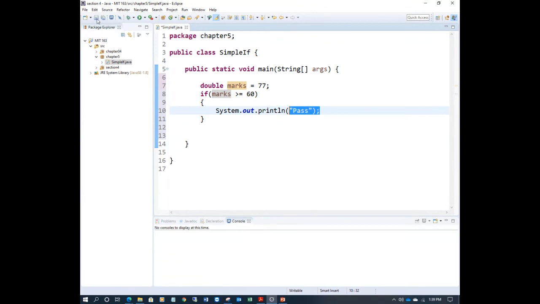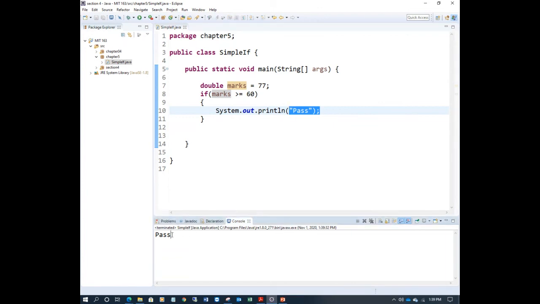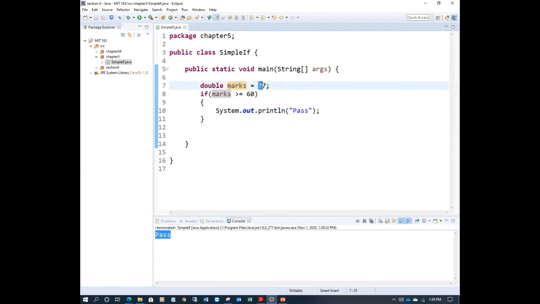So let's save the program and run it. Let's wait for a moment. Yeah, you can see the output: pass. Now let's come to another example. If the marks is 57, marks equal to 57, then 57 greater than or equal to 60 is false. It's not equal, and it's not greater either.